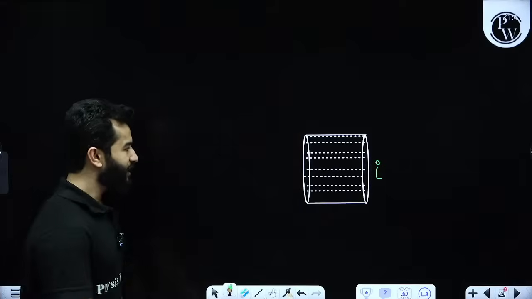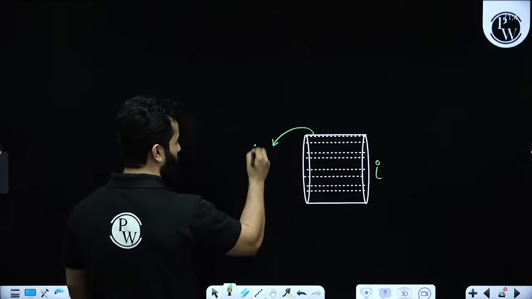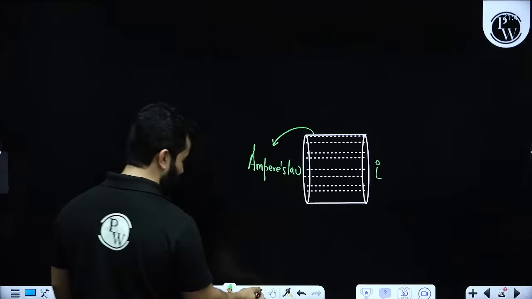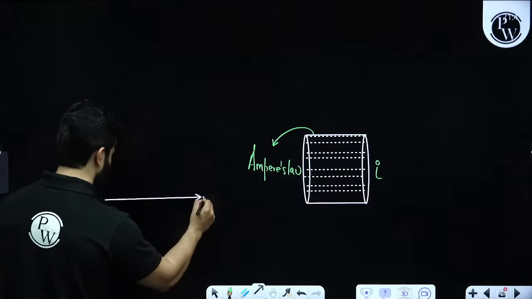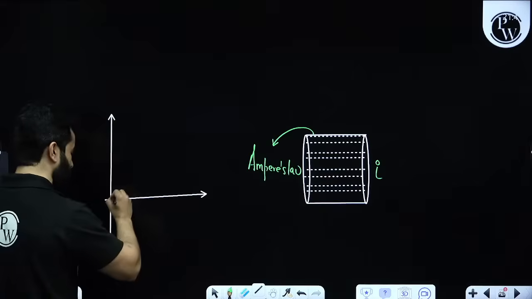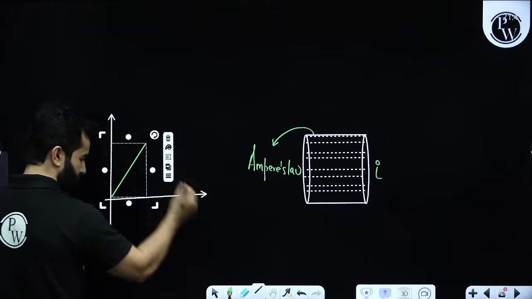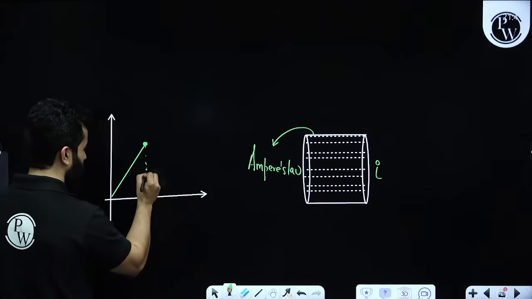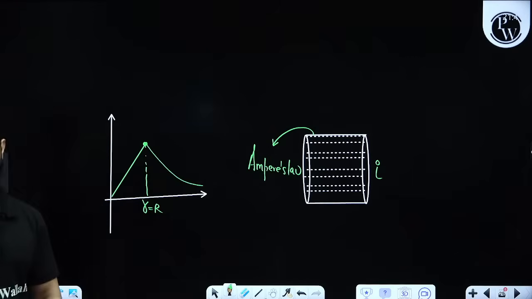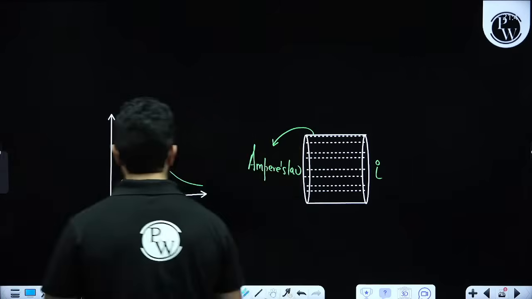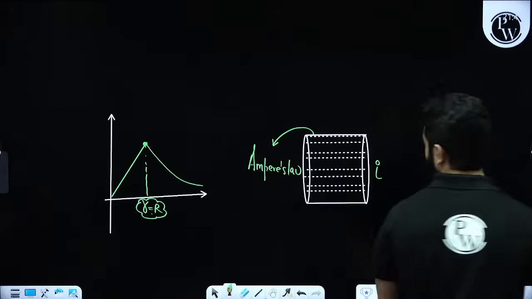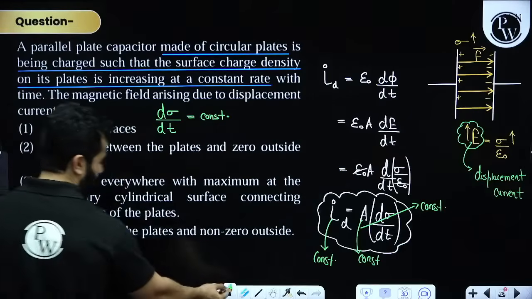So we are going to use Ampere's law to find out the magnetic field. And if you can remember this also, if we want to draw the magnetic field, the graph is somewhat like this. This is R equals capital R, and after this the magnetic field goes like this. That means maximum magnetic field will be at the surface and then it will decrease. So 0 at all places, absolutely wrong.